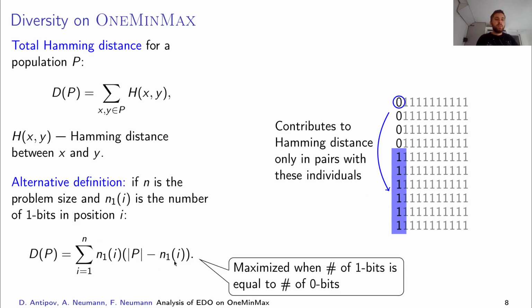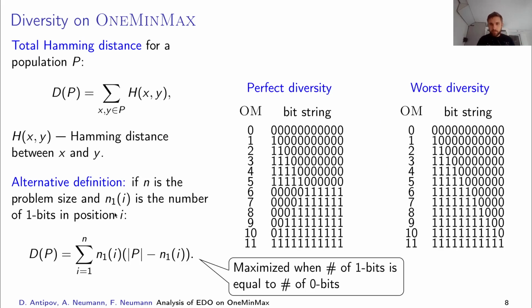We can just sum up this contribution over all positions. And it is easy to see that the contribution of each position is maximized when the number of ones is as close as possible to the number of zeros. From here we can also build the perfect diversity, where we build the first half of the population for the OneMinMax function.